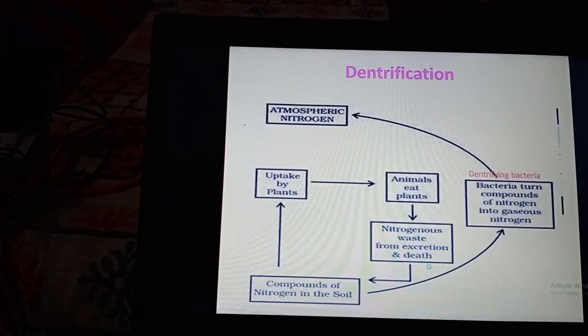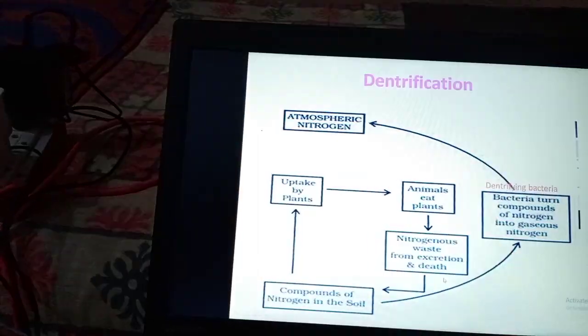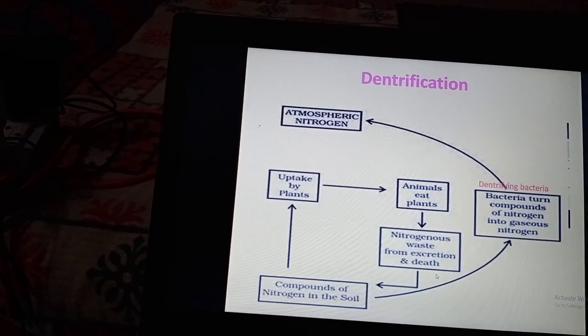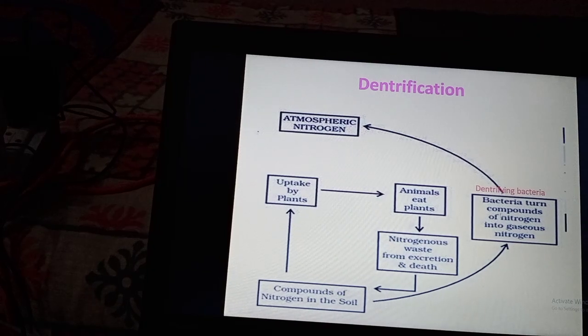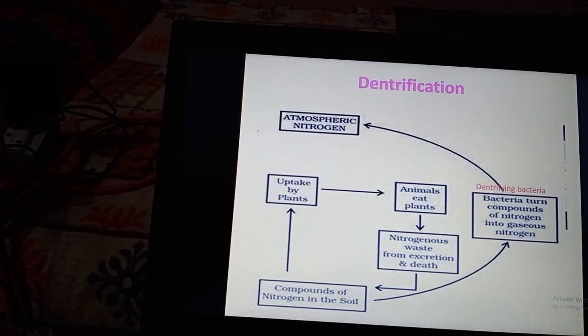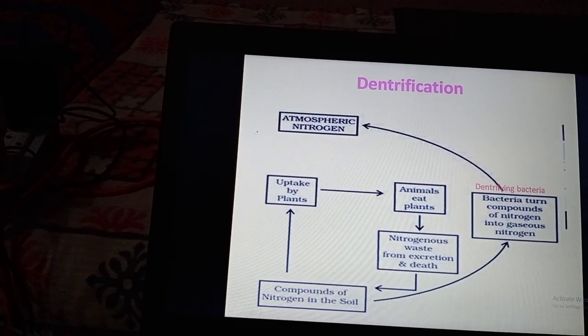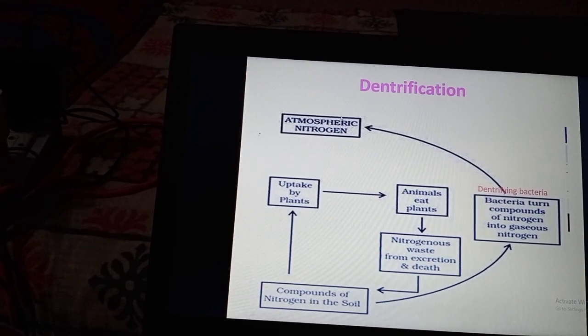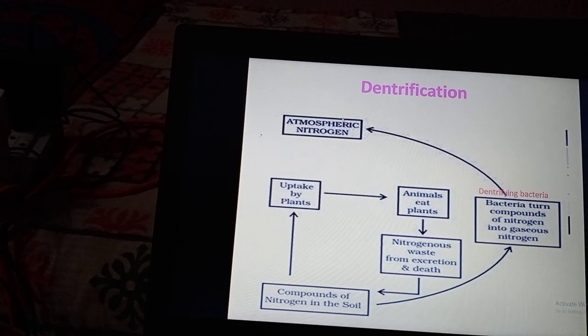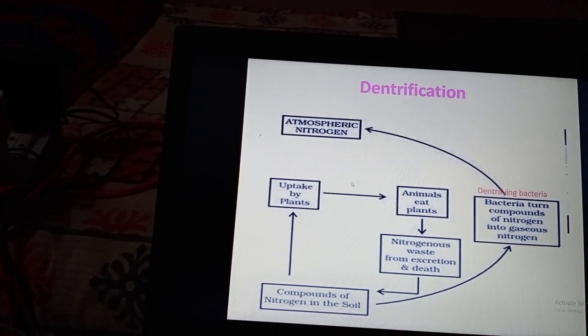So the nitrogen gas is released into the air. The nitrogen gas produced by denitrifying bacteria from nitrogenous waste is released into the atmosphere and reaches back to the atmosphere. This is called denitrification.